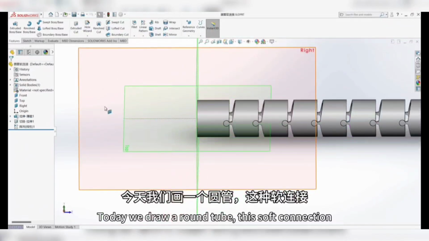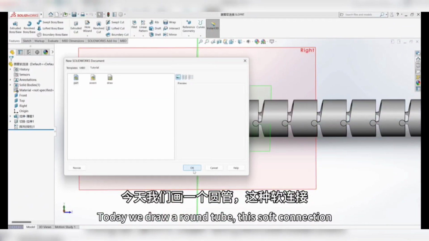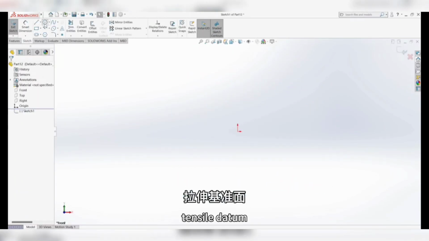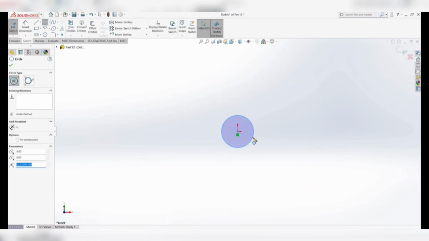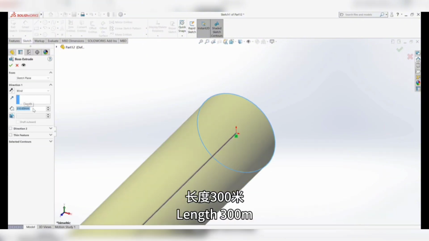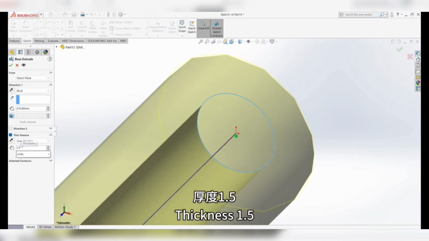Today we draw a round tube with a soft connection. Tensile datum. Change the radius of the circle to 10. Length 300 meters, thickness 1.5.